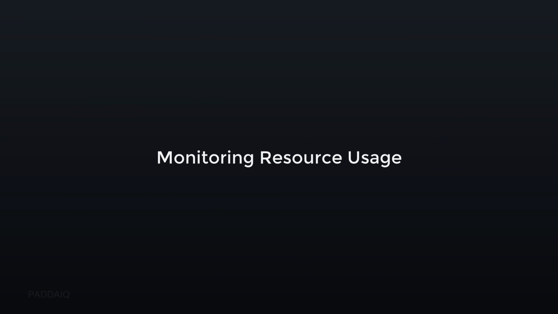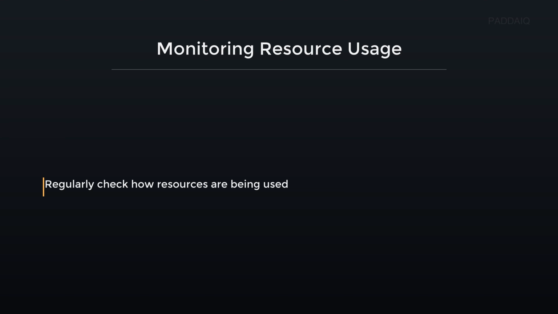Monitoring resource usage across your SAP BTP landscape. Regularly check how resources are being used. This means actively reviewing your BTP services to ensure they are not consuming more memory, storage, or processing power than allocated. For instance, monitor your application's database usage to prevent unexpected costs from exceeding its free tier limit. This proactive habit is key to maintaining a healthy and cost-effective cloud environment.